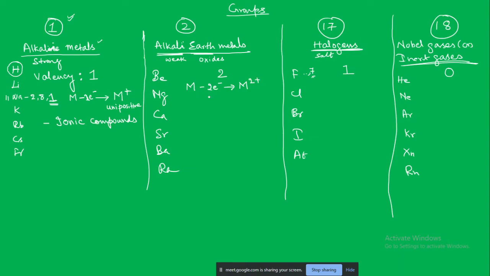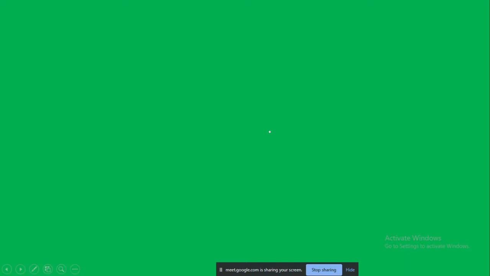Okay. So here, except beryllium, which is also able to form certain covalent compounds, all form ionic compounds. Okay.